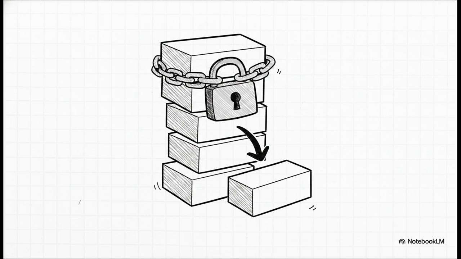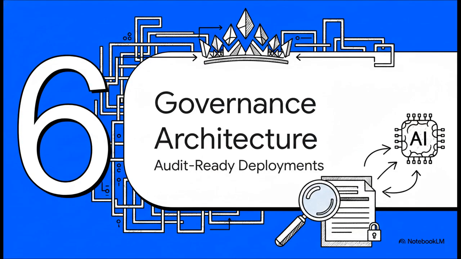Your safety parameters, your invariants, your security rules, they only ever grow stronger. They are never, ever accidentally forgotten. Finally, let's wrap up with Section 6, Governance-First Architecture and Creating Audit-Ready AI Deployments.